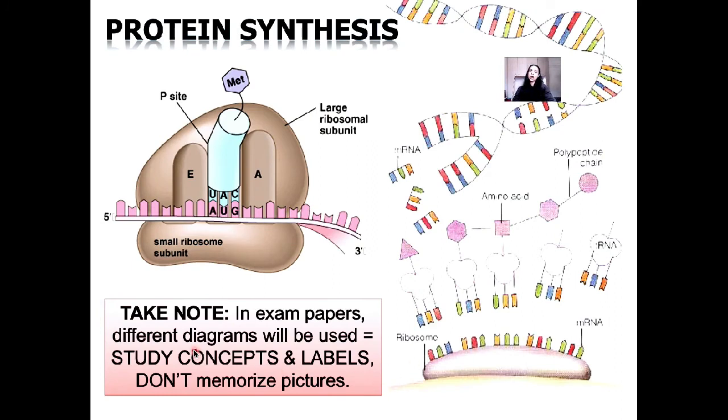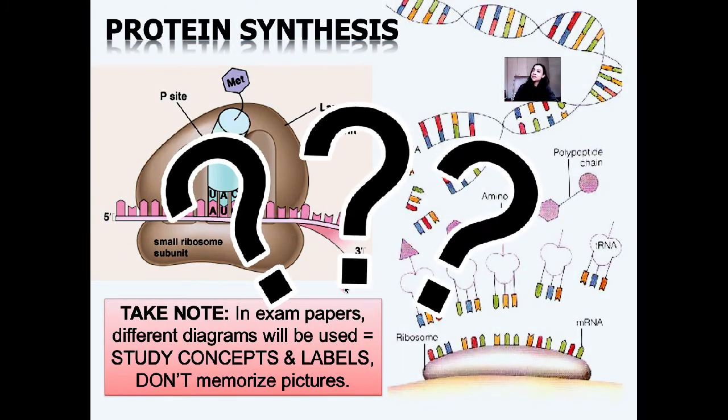Please take note, in exam papers, different diagrams will be used, so please study your concepts and your labels. Do not memorize your pictures. Let's look at our structure here. Which phase of protein synthesis is occurring in this picture?